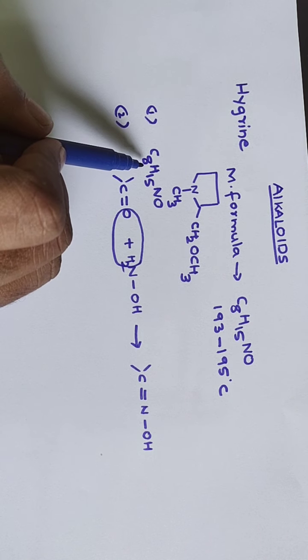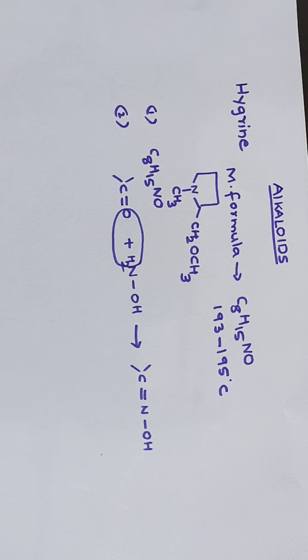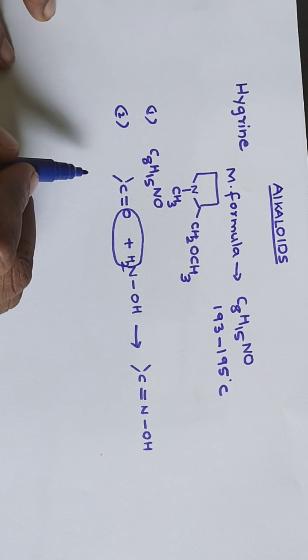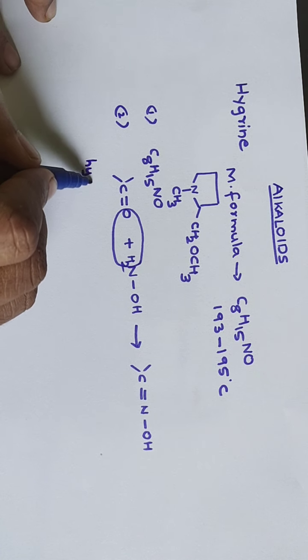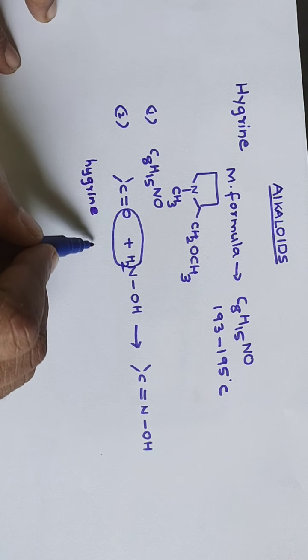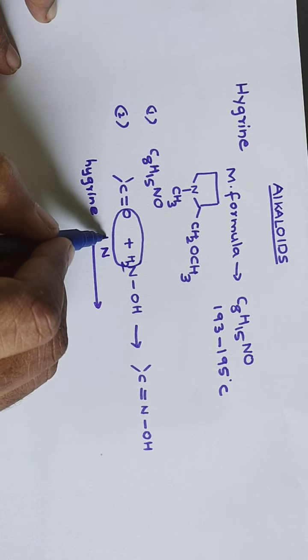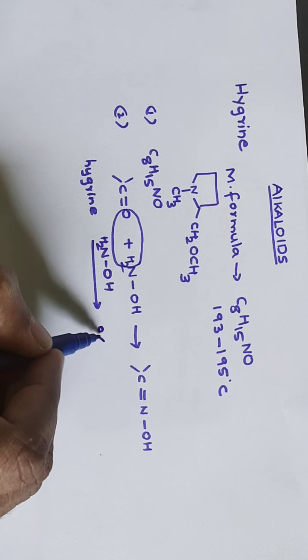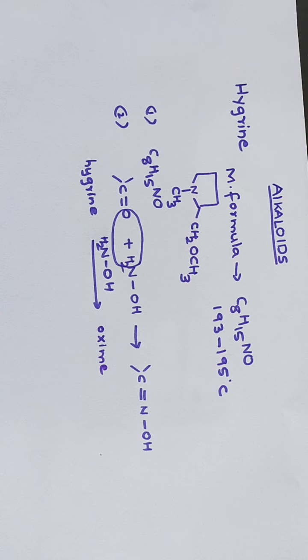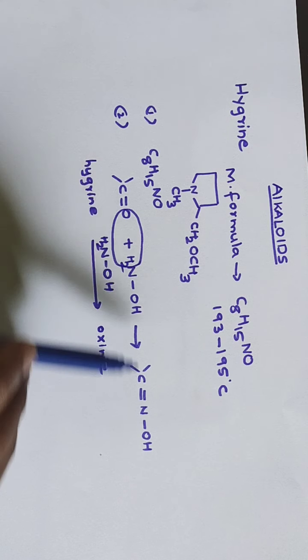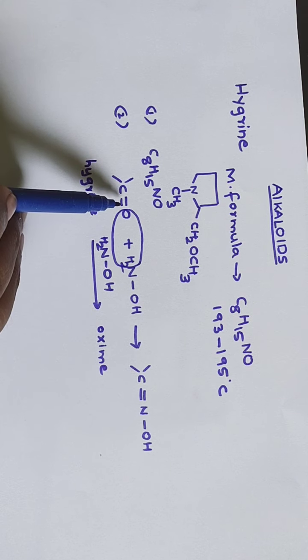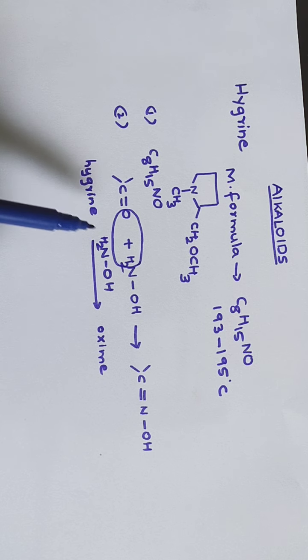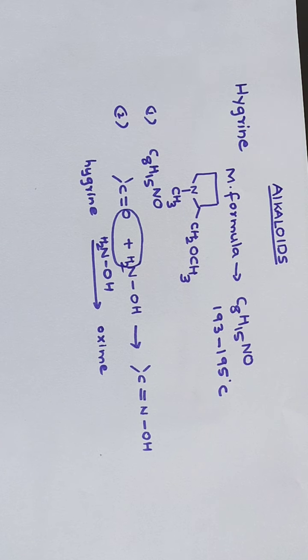We don't know whether this compound contains a carbonyl group or not. So what was done was, when the hygrine molecule was treated with hydroxylamine, an oxime was formed. That means hygrine reacts with hydroxylamine to give an oxime. An oxime is formed only if it contains an aldehydic or a ketonic group. So hygrine forms an oxime, which means hygrine should also contain an aldehydic or ketonic group.